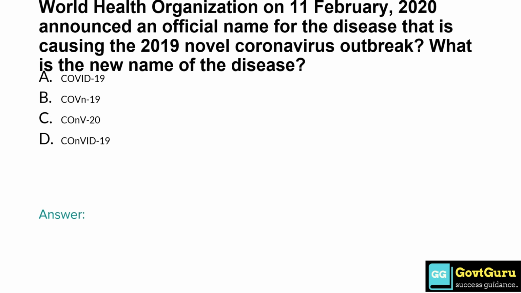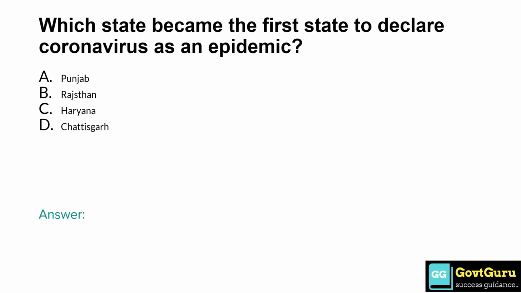Obviously the answer is option A COVID-19. Which state became the first state to declare coronavirus as an epidemic? Option A Punjab, option B Rajasthan, option C Haryana, option D Chhattisgarh. So the answer is option C Haryana.